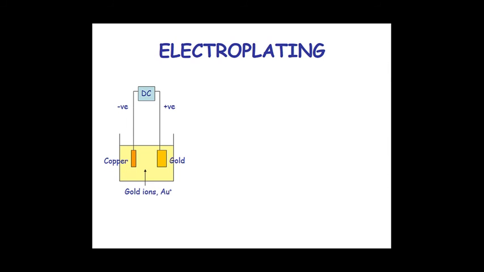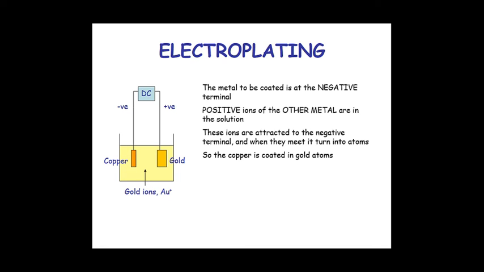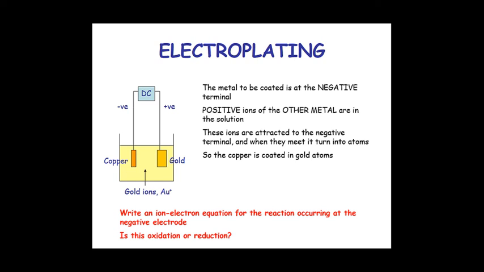Let's do the electroplating experiment. Here we have two metals, copper and gold. The metal to be coated is at the negative terminal. If we want to coat this metal copper with some other metal like gold, then we will make the copper the negative terminal, and the positive ions of the other metal are in the solution. These ions are attracted to the negative terminal, and when they meet they turn into atoms. So the copper is coated in gold atoms. You can write the equation for this one.